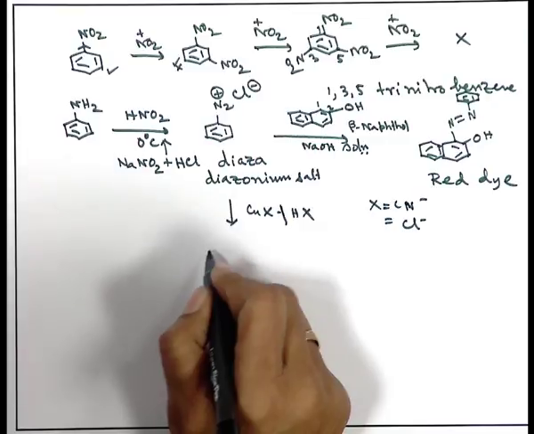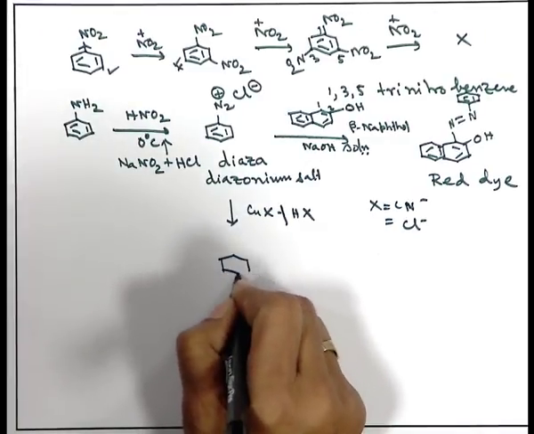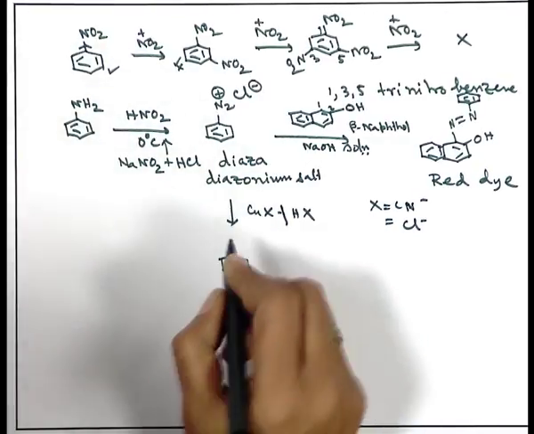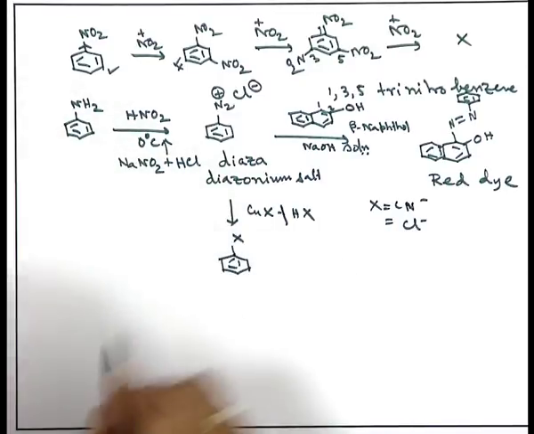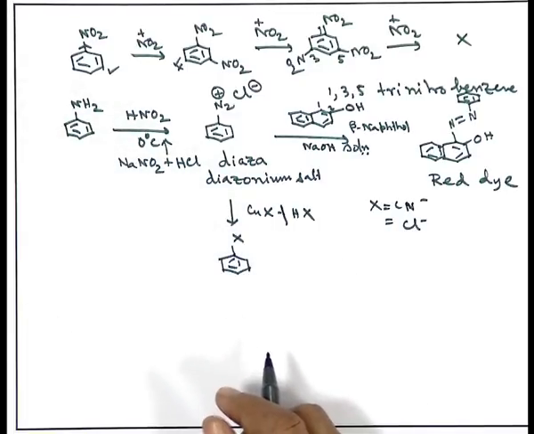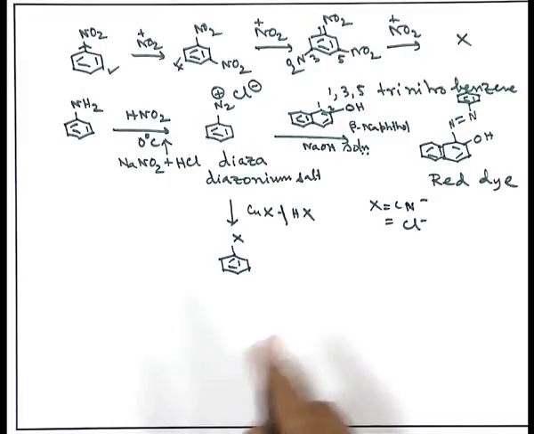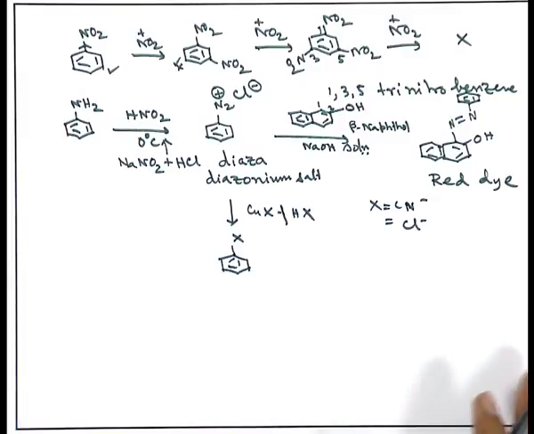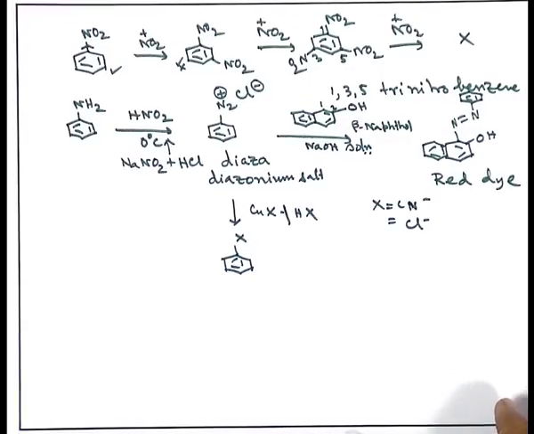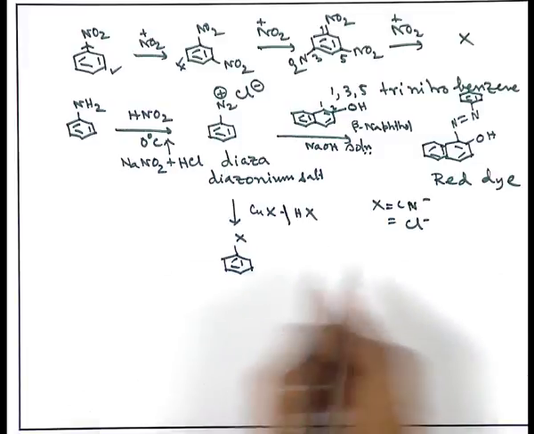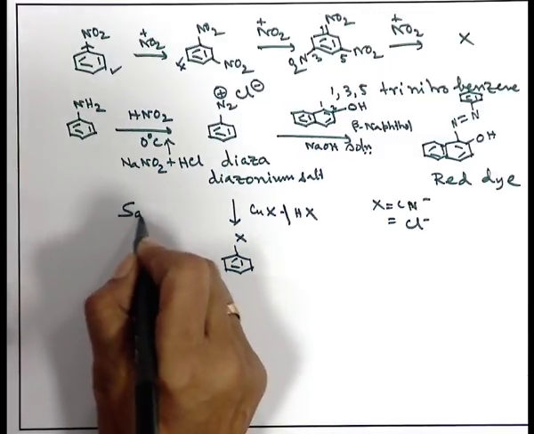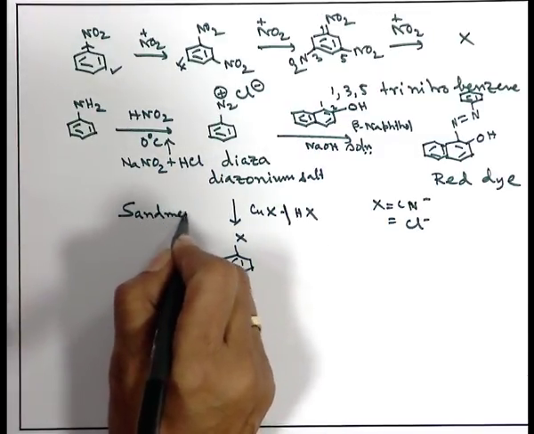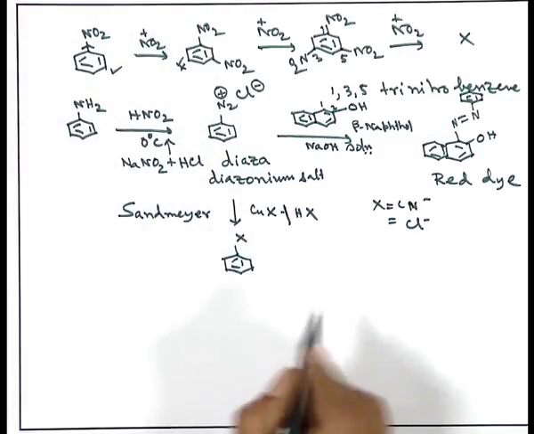So, what will happen? The whole thing, this N2 plus Cl minus, will go and the X will be inserted straight over there. That means from this diazo compound you can get the cyano compound, and in that way you can make many interesting aromatic compounds. We will take some more examples a little later, but this type of reaction was first studied by Sandmeyer. So, this is known as Sandmeyer's reaction.